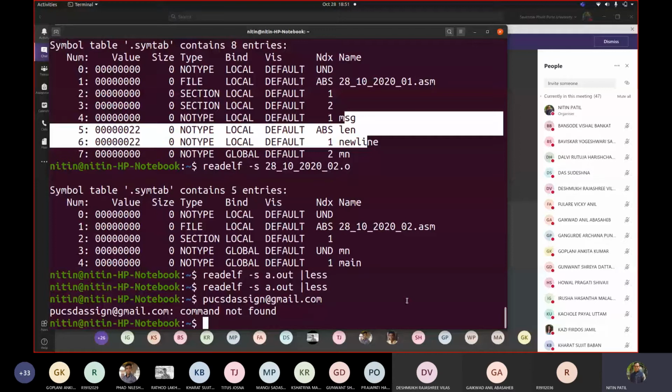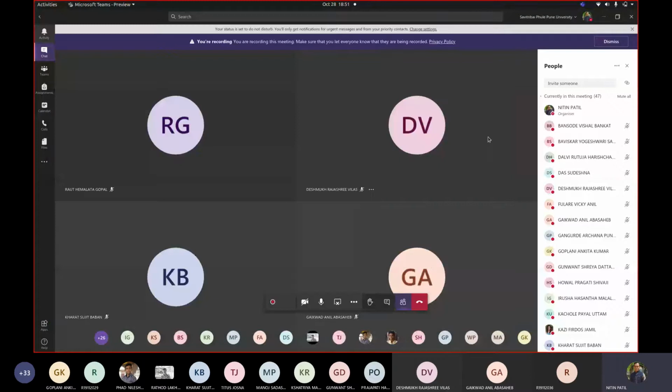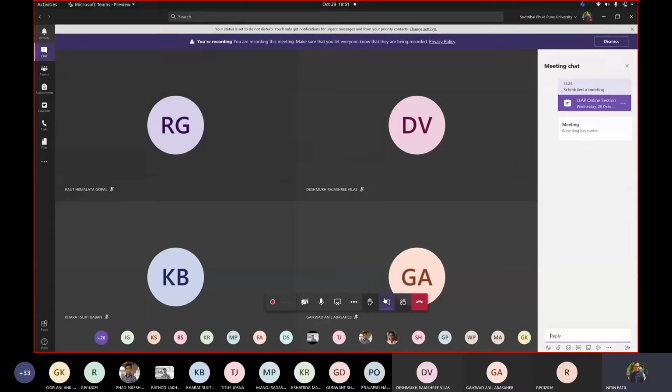Is that okay? Any question with this? Have you understood the assignment? I hope you have understood it. If not, let me know. If you have any query, I can resolve it right now. You can ask in the chat box if required, or you can unmute yourself and ask me the question. Yes?